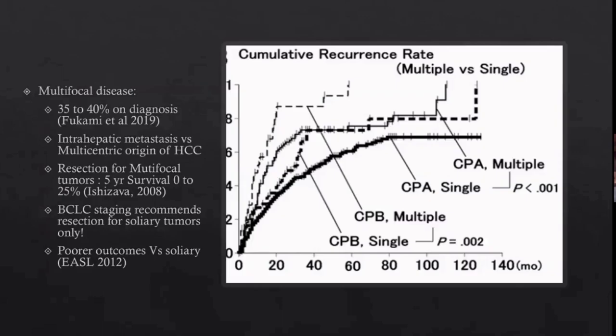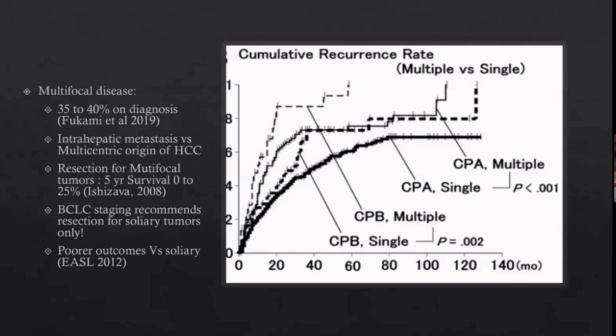The main concern which we normally face in early tumors is that if the disease is multifocal, then that becomes a slightly problematic thing in treating these patients, because a few studies have shown that at primary diagnosis, approximately 35 to 40% of patients can have multifocality.